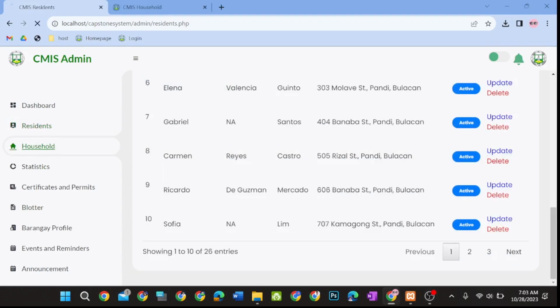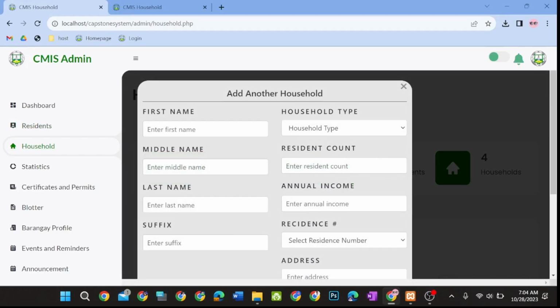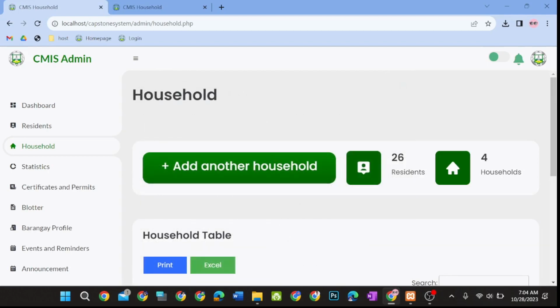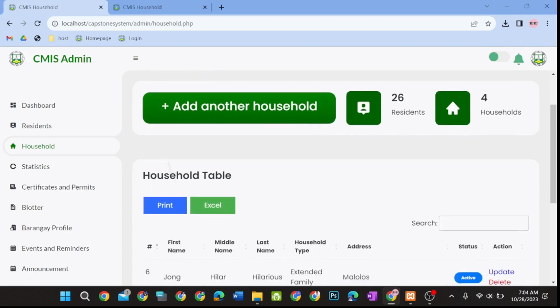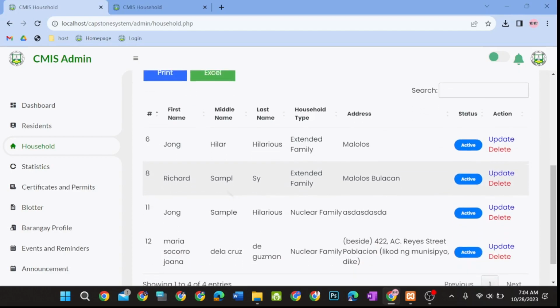For the Household tab, it will display the registration form of each household. When it is clicked, it will display a form that includes all the information of each household in the barangay. At the top part, it also displays a summary of the records, including the total number of the residents and households. Just like the Resident tab, the records can be printed as a PDF and can be downloaded as an Excel file and can be specifically searched. Specific records can also be viewed, updated, and deleted.